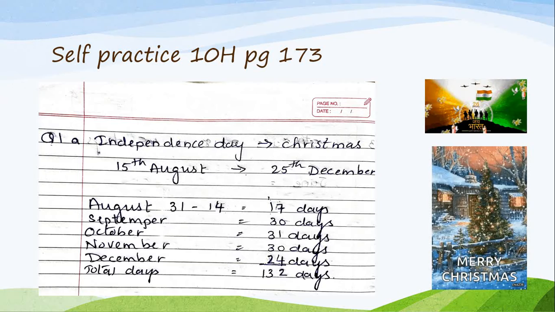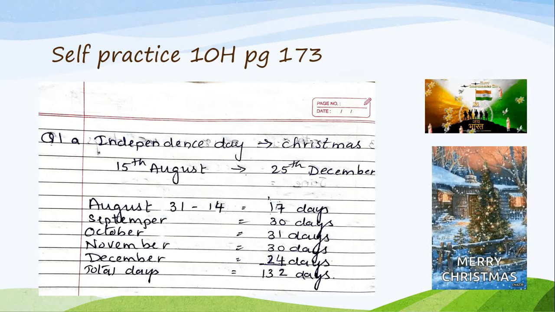Children, as I told you, only practice in maths will make you perfect. See the video 2-3 times to see how I am considering the first date and the second date. Now see, I took 15 August, I considered it, right? So 25th I will not consider. I will count till 24th only, because in December only till 24th, as 25th is Christmas. So for December I cannot take 31 days. Are you getting it, children? Yes.